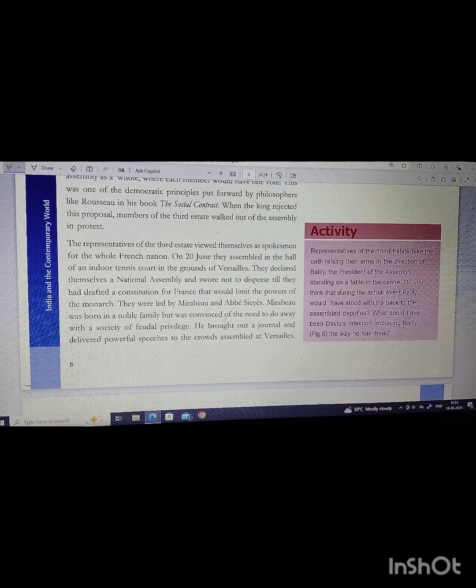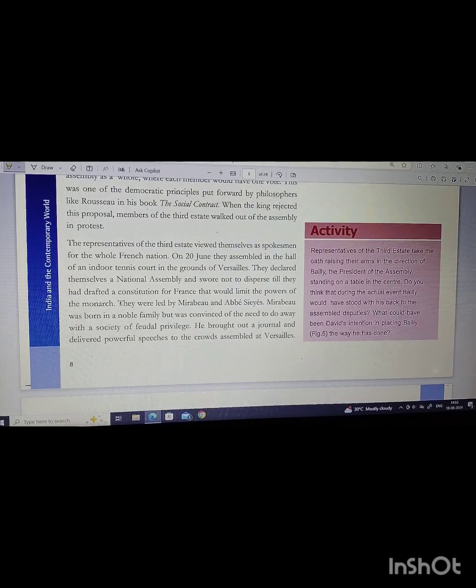They were led by Mirabeau and Abbé Sieyès. Mirabeau was, though born in a noble family, convinced of the need to do away with a society of feudal privileges. Means he was born in a noble family, but he actually never liked the feudal privileges and the perks that they get as a noble family.